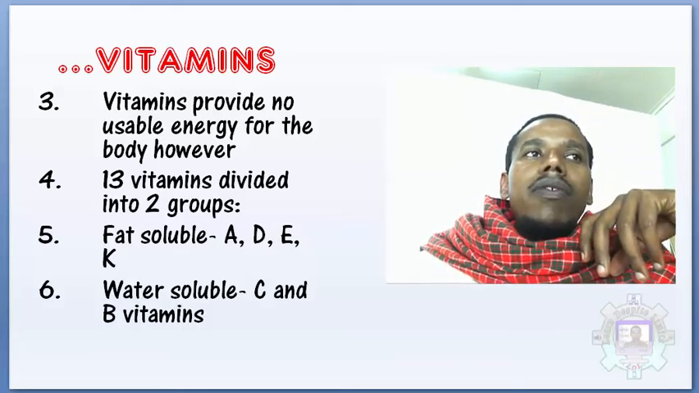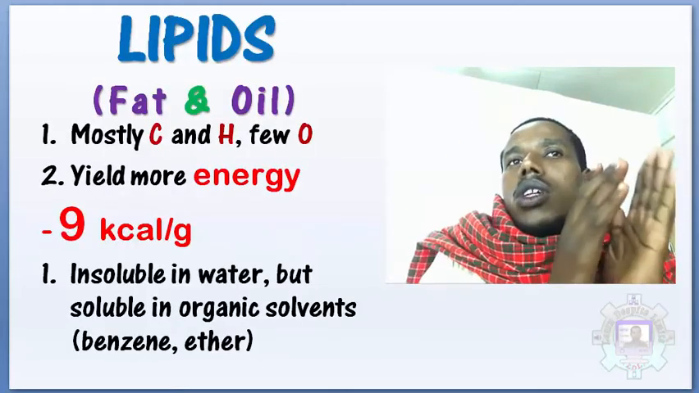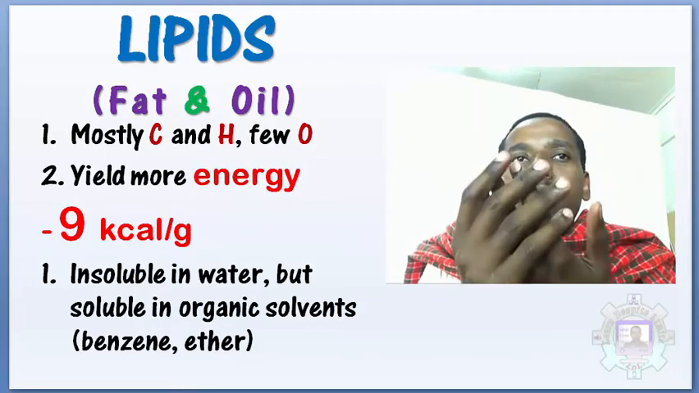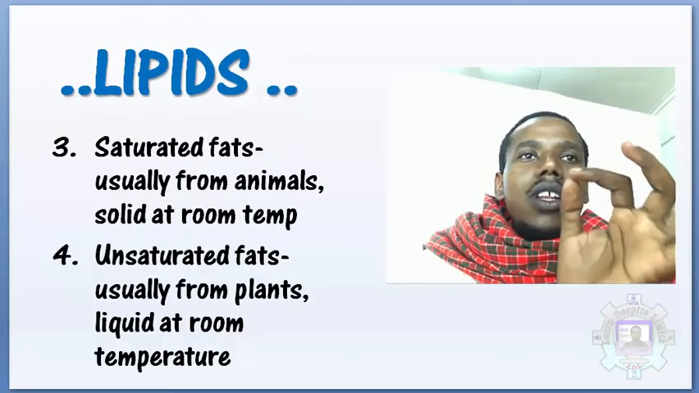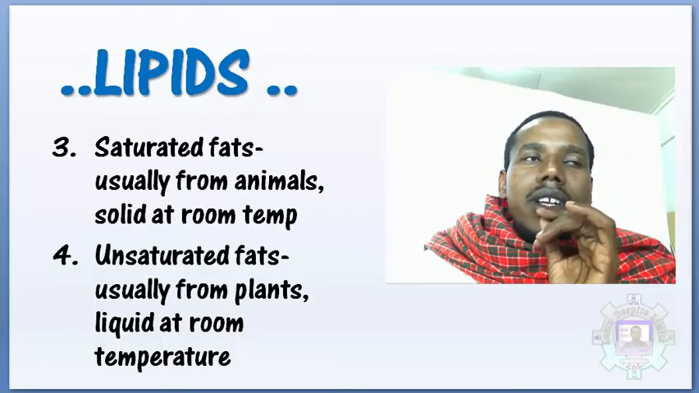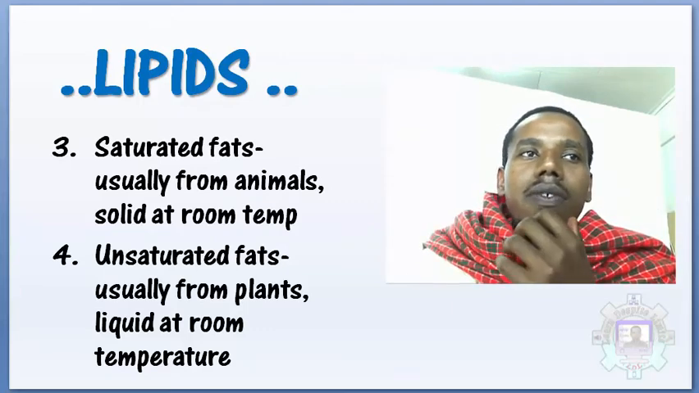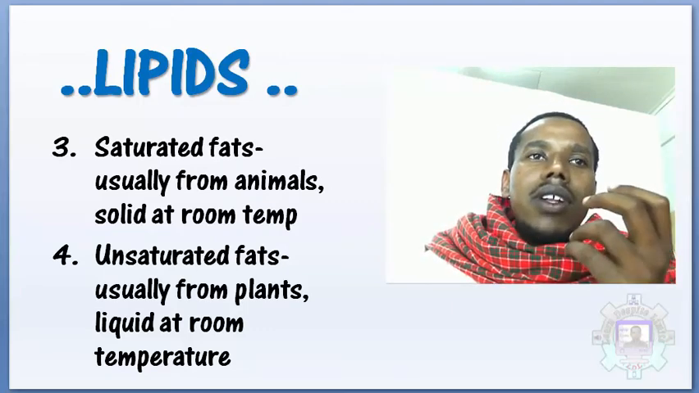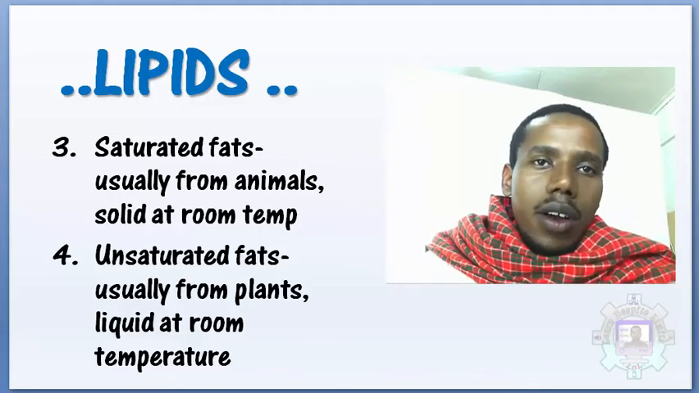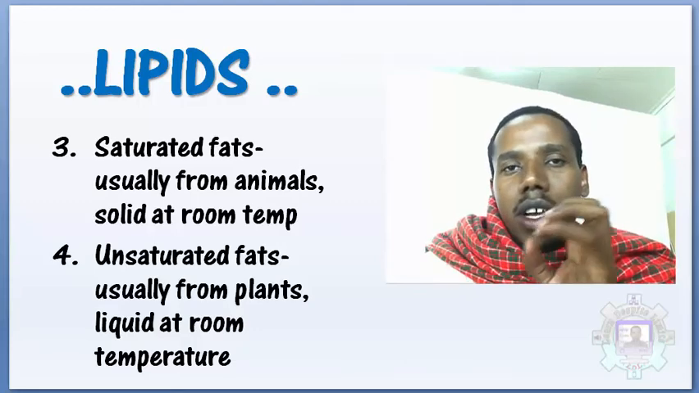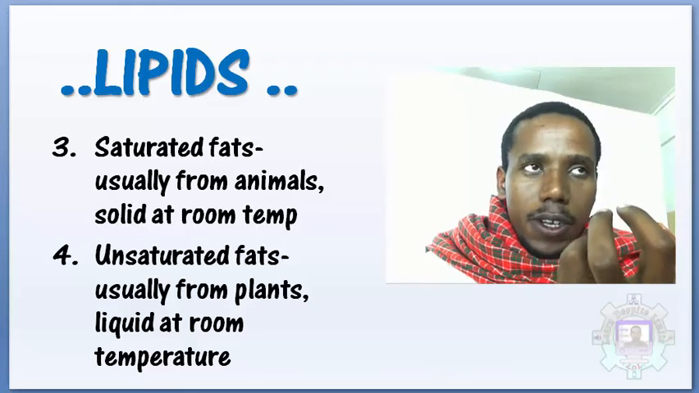Apart from that, we also have lipids, which are fat and oil. Fats are usually solid at room temperature, and oils are usually liquid at room temperature. There are 2 types of lipids: saturated fat and unsaturated fat. The healthier one is unsaturated fat rather than saturated fat. Saturated fat comes from animals, and unsaturated fat comes from plants. Saturated fat is solid at room temperature, and unsaturated fat is usually liquid at room temperature.